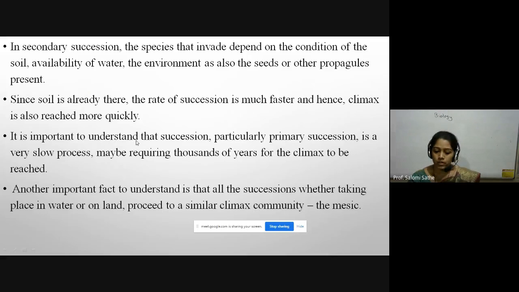It is important to understand that succession, particularly primary succession, is a very slow process, maybe requiring thousands of years for the climax to be reached. Another important fact is that all the successions taking place in water or on land proceed to a similar climax, that is the mesic.